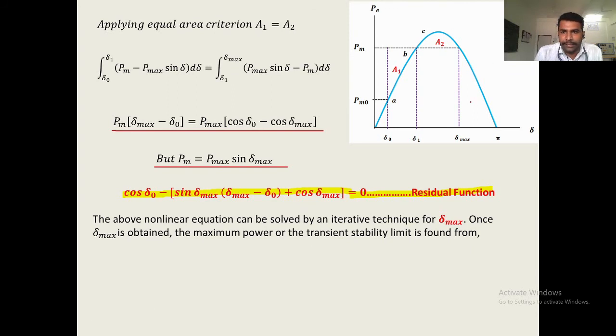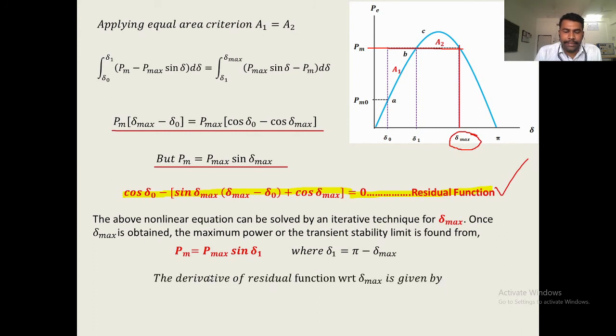As you can see in this particular power angle curve, this is delta max and the corresponding power is given by Pm. So, when you find out the delta max, you will get the Pm. For that purpose, we will solve this residual function by an iterative method for the maximum value of delta. Once we find delta max, we will get Pm. So, Pm is equal to Pmax sin delta 1, where delta 1 is equal to pi minus delta max.